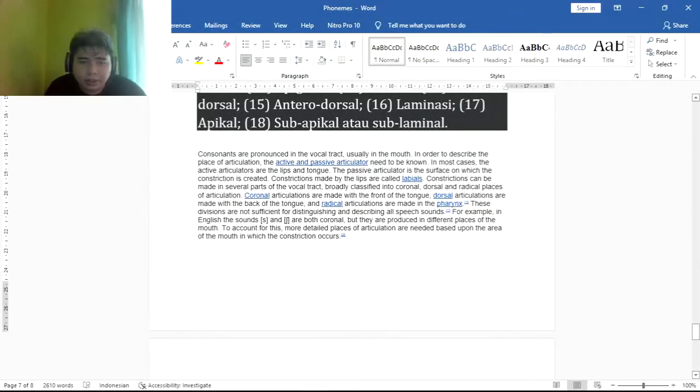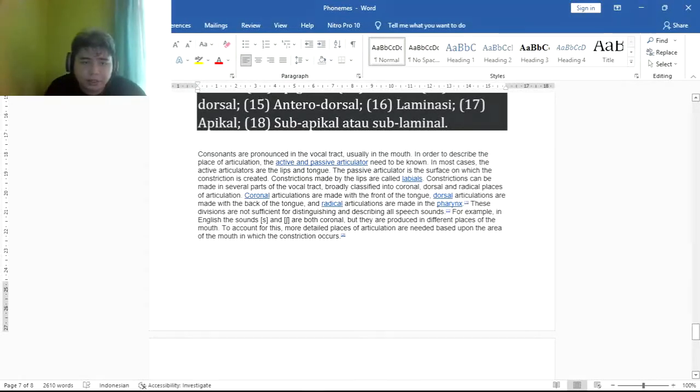Constrictions can be made in several parts of the vocal tract, broadly classified into coronal, dorsal, and radical places of articulation. Coronal articulations are made with the front of the tongue, dorsal articulations are made with the back of the tongue, and radical articulations are made in the pharynx.